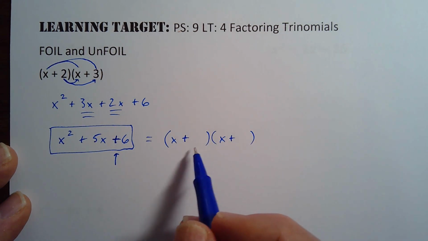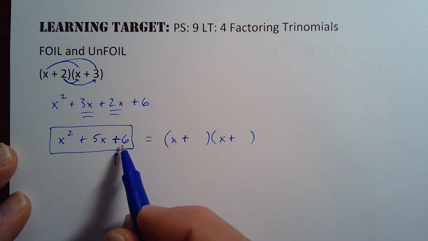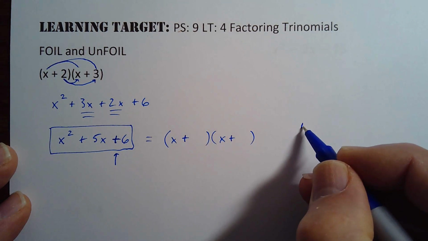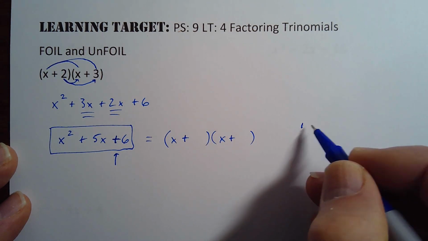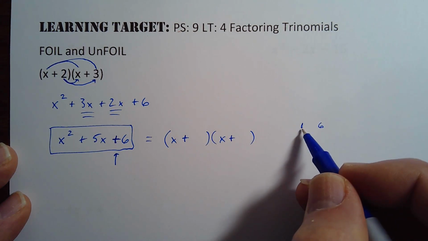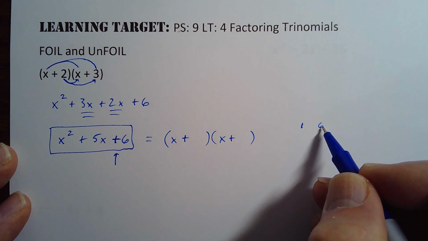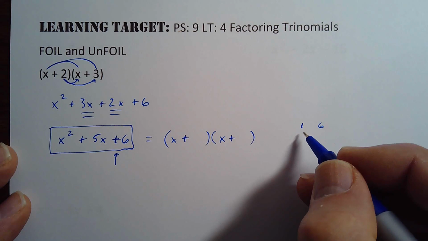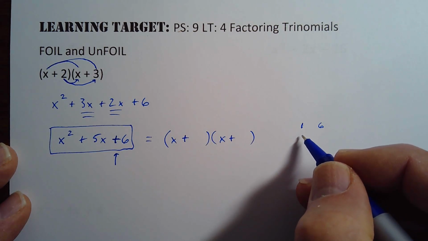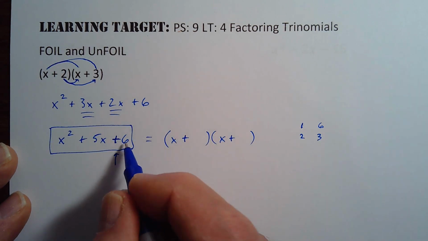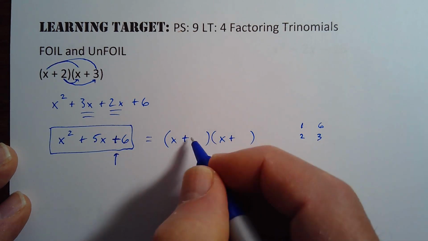So I'm getting there. So now I have to ask myself, what times what would make 6 that would add to 5? If you're getting a little stuck, one hint I like to give students is just write the factors that give you 6. The one that's easy to forget is 1 in that number. But 1 and 6 do not add to 5, so that's not going to work. Well, what else? What times what makes 6? That would be 2 and 3. And 2 times 3 gives me the 6, but 2 plus 3 gives me the 5.